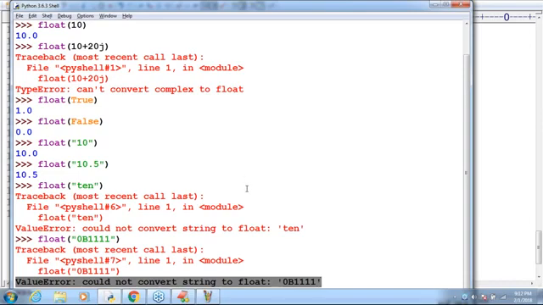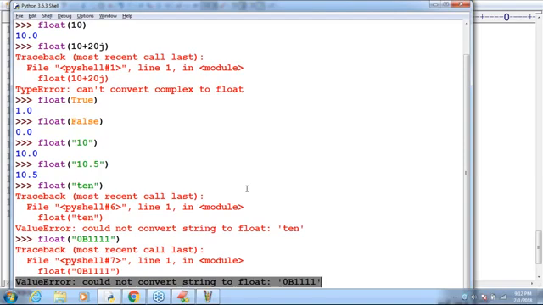Sir, now I have one small doubt. Is it possible to convert int to float? Please respond, yes or no? Yes. Possible to convert boolean to float? Yes. Possible to convert string to float? Yes. Possible to convert complex type to float? No. Sir, we can convert any type to float except which type? We can convert any type to float except complex. Remember that. Okay, that's all.